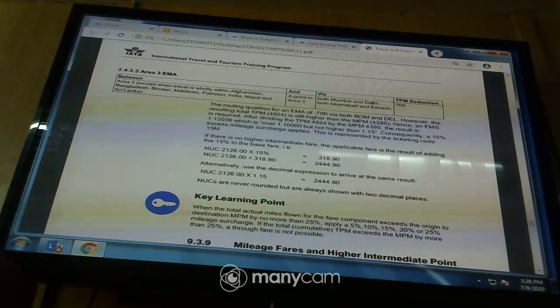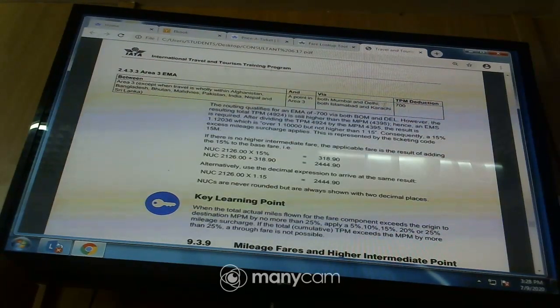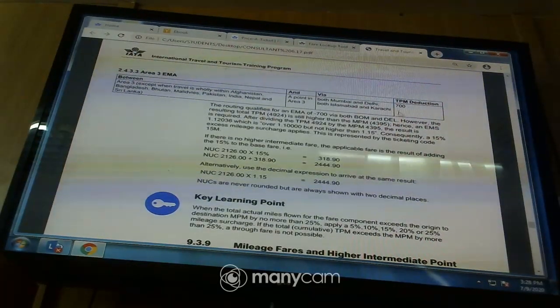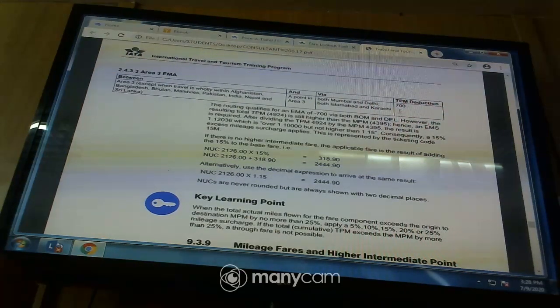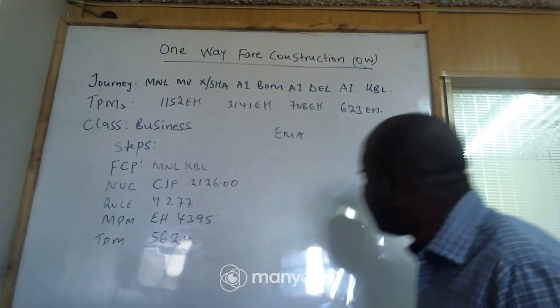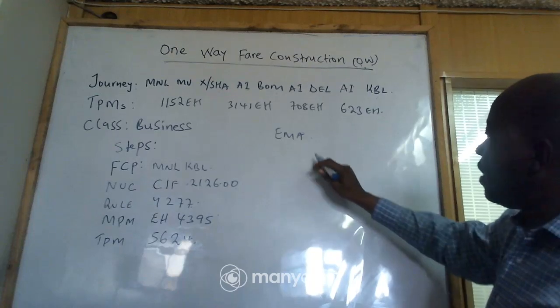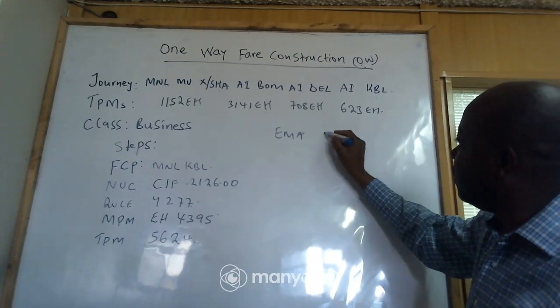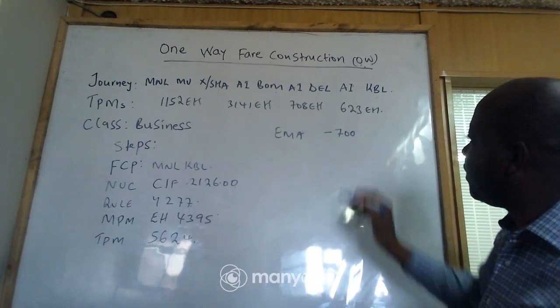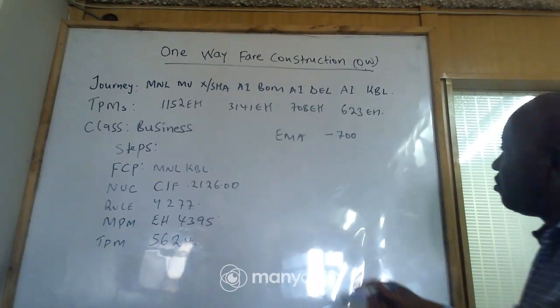So it means this itinerary or fare will qualify for EMA. And how do we go about? You can see we have what you call the TPM deduction. So we shall have to deduct 700. 700 means it's like a bonus. You've been given 700 free miles. So let us go back and see how we calculate using the 700. So we have EMA. So our EMA will be, we shall write negative what? 700 there. And then you go to EMS.